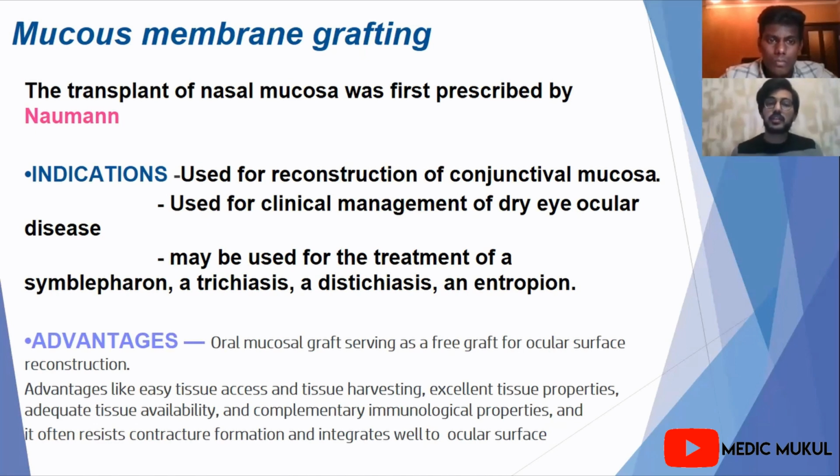And we have some advantages here. The oral mucosa graft serves as a free graft, so we can use a free graft, and we have easy access to the oral buccal mucosal membranes, which have excellent tissue properties, so we have some advantages here. Okay, so what are the procedures of mucous membrane grafting?